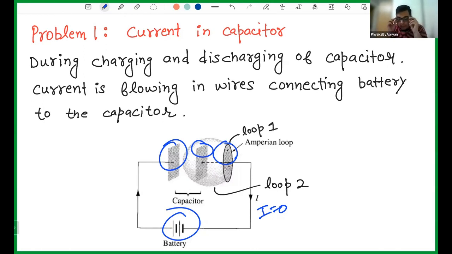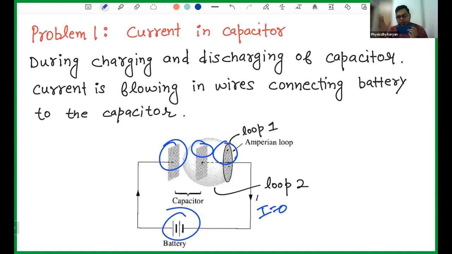Let me give you a very basic example: your phone battery. I have my phone. Now what is happening in this phone? This phone has a battery in it. Battery and capacitor are basically the same thing. Nothing much is different there. Now I am charging the battery. I have put in the plug and the current is flowing in the circuit. The battery is being charged.